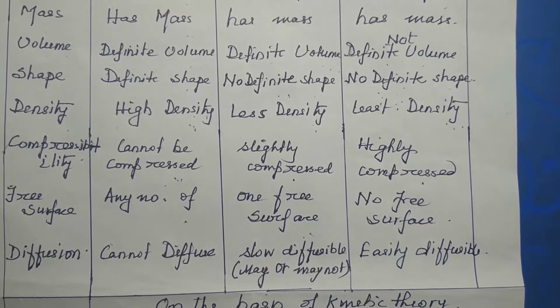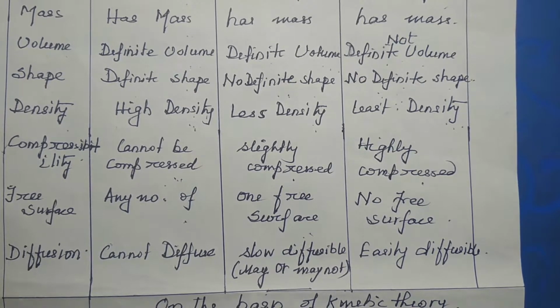If they are miscible liquids, they can mix with each other easily, like alcohol and water. But if they are immiscible liquids, then what happens? They cannot mix with each other, so they cannot diffuse. But in case of gaseous state, any gas can easily diffuse. If I mix carbon dioxide and oxygen, both the gases intermix with each other and diffuse easily. So we can say solids cannot diffuse, liquids diffuse a little bit, and gases diffuse easily.